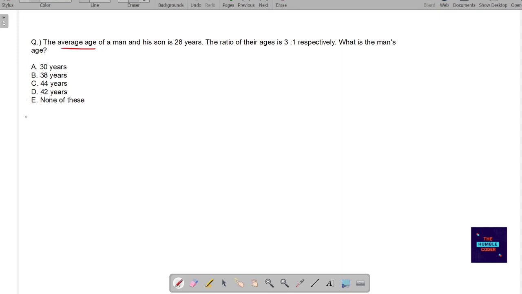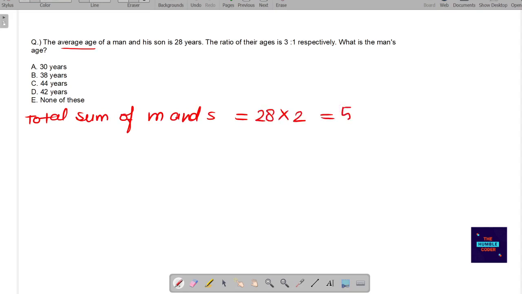So we will first of all calculate the total sum of man and son. It will be 28 into 2, since the average is given to us, so we calculate the total from the average, so it will be 56. Now the ratio of their ages is given as 3:1. Now we have to calculate the age of the man, right? We know that the ratio corresponding to the man is 3.